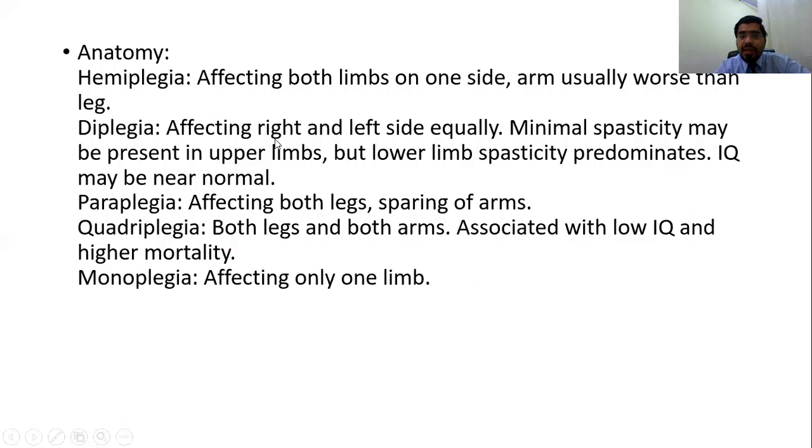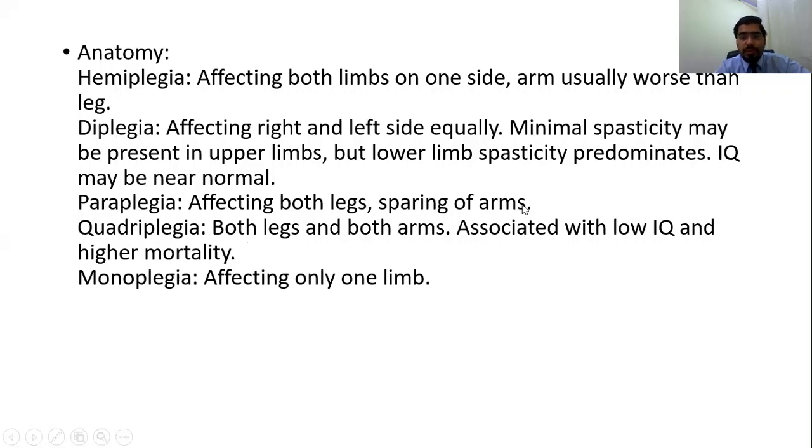So diaplegia affects right and left side equally. Minimal spasticity may be present in the upper limb, but lower limb spasticity predominates. IQ level may be near normal. So this was the question that I have tested, and this was the answer: diaplegia. How to differentiate diaplegia from paraplegia? In paraplegia both legs are affected, but the arms are spared. But in diaplegia, arms are involved but less involved. And in quadriplegia, low IQ level and high mortality. So how to differentiate these three types?